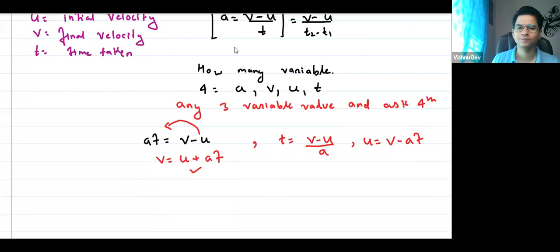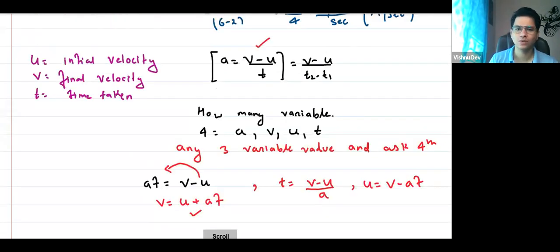Now, generally, when you talk about this, think about it. Is it necessary that the final velocity is more than the initial velocity? Tell me, is it necessary?